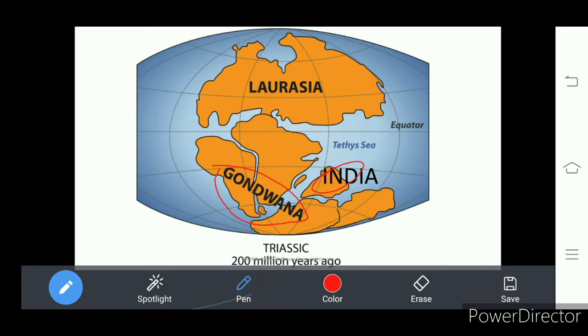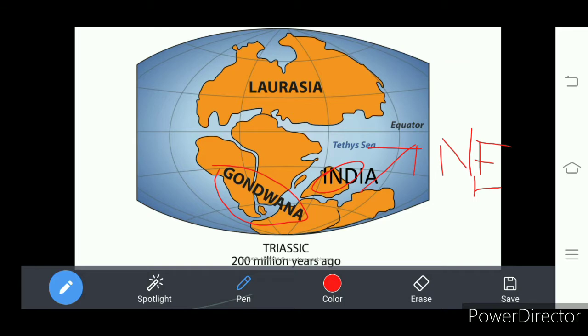Okay, and this India started moving in a northeast direction. Which direction? This one, northeast direction. It started moving in a northeast direction and collided. Collided means it clashed.